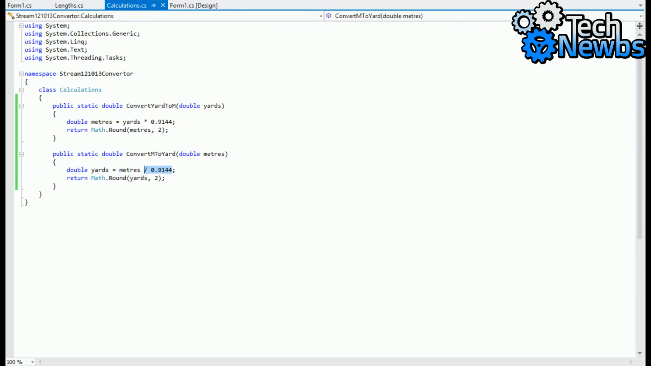So apparently I got the wrong thing. So a yard is meters times this, and 1 yard to meter is 9144. So yeah, that one's fine. This one wasn't. Yeah, that's fine. Now let's run it again and see if it was fine.